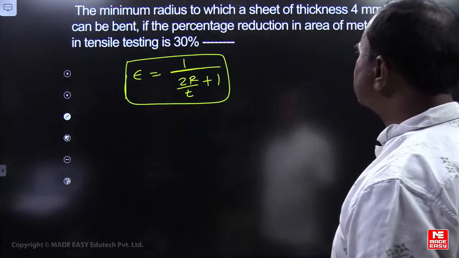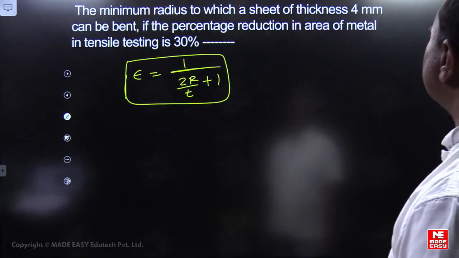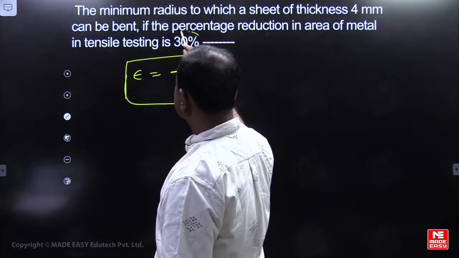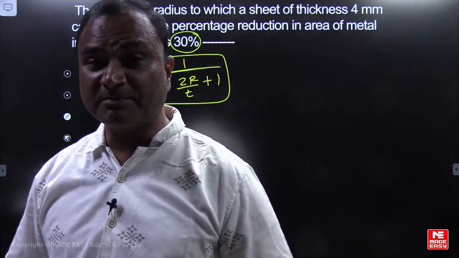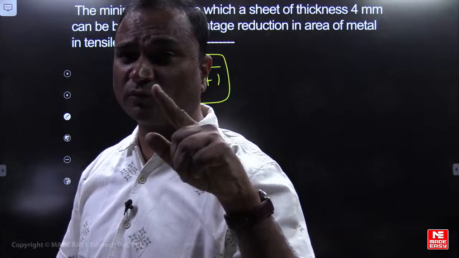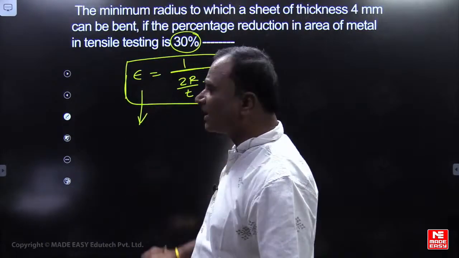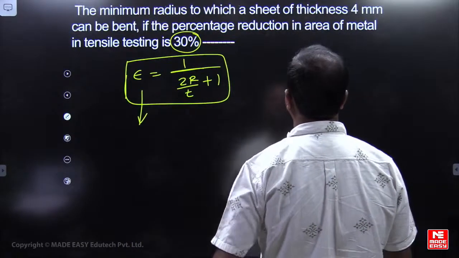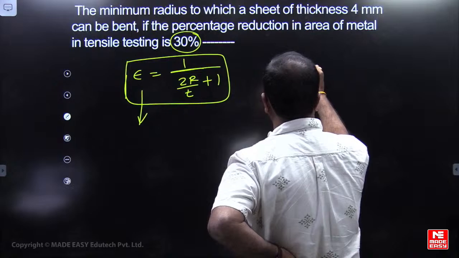The minimum radius to which a sheet of thickness 4 mm can be bent, if the percentage reduction in area of the metal in tensile testing is 30%. So 30% reduction in area is given. From that we can find the strain. If you find the strain here, from it I will find out the radius.